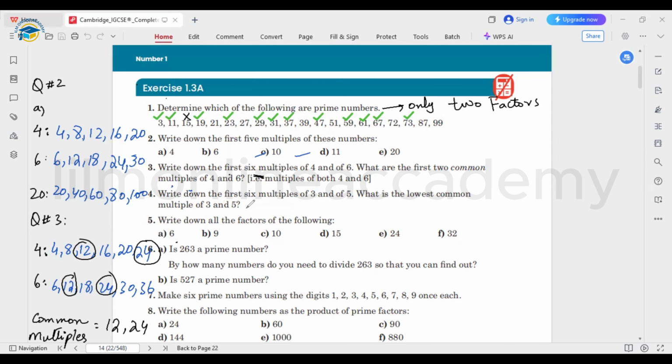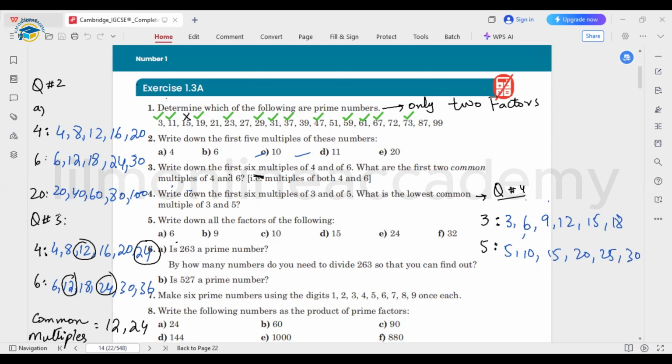Similarly, they gave that write down the first 6 multiples of 3 and 5 and what is the lowest common multiple of these. We need to find out basically the LCM for question number 4 over here. So first of all, we need to write down the multiples for 3 and 5. First 6 multiples we are going to write down: 3 1 times 3, 3 2 times 6, 3 3 times 9, 3 4 times 12, 3 5 times 15, 3 6 times 18. Okay. Similarly for 5: 5, 10, 15, 20, 25, 30.